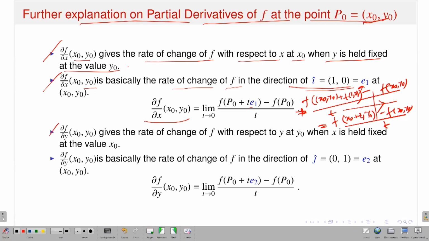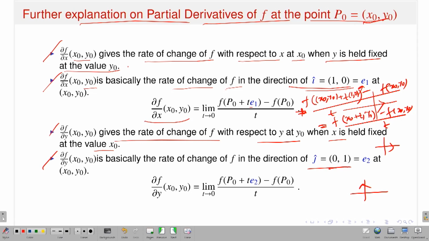Similarly, del f del y at (x naught, y naught). Since I am talking about the partial derivative with respect to the y variable, the first variable I should keep fixed at x equal to x naught, and I want the derivative with respect to the second variable. So it gives the rate of change of f with respect to y at y naught when x is held fixed at the value x naught, like in del f del x. Similarly, del f del y at (x naught, y naught) is also the rate of change of f in the y direction. Earlier I had the x direction, now I have the y direction, this direction.